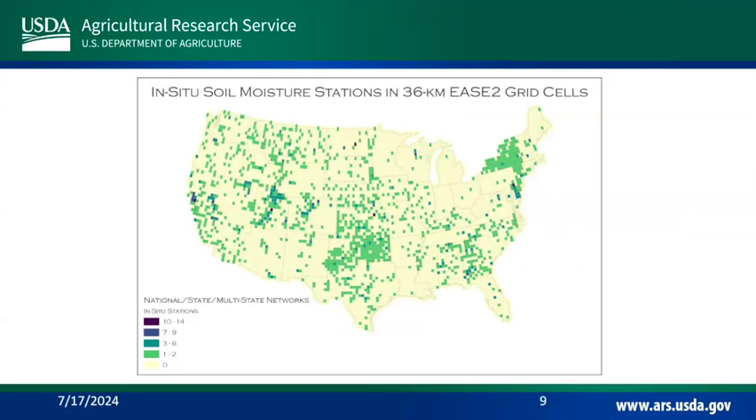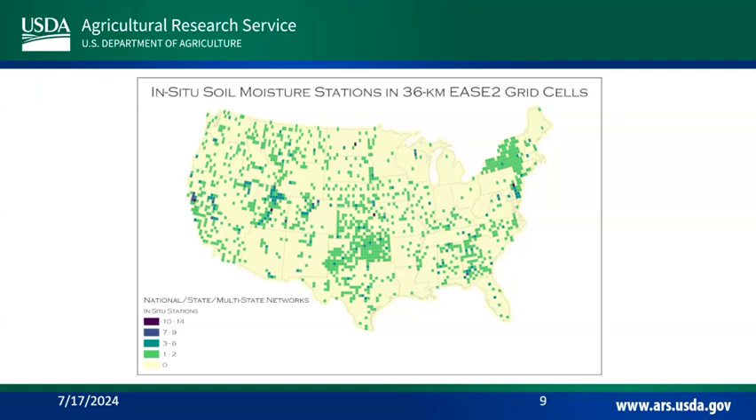So we saw some maps of all the stations across the U.S. These are all Mesonet sites, national federal sites. This actually is a published map that we made. If you were to look at the 36-kilometer grids, which is slightly more than a 500 square kilometer grid cell, this is what we call the EASE2 grid. And these are all the sites in green that have at least one station in that grid cell.